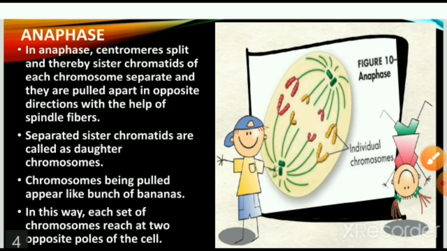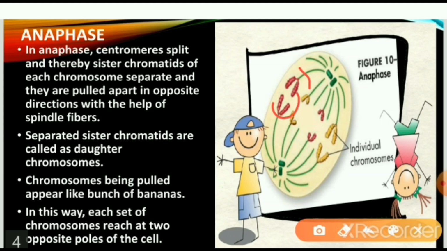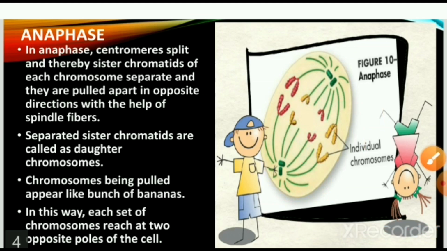Now again, with the help of the figure, we'll see the centromere here, the sister chromatids here, and the spindle fibers. They are pulled in the opposite direction. Now these two parts are called daughter chromosomes. They appear like a bunch of bananas here, individually. Then each set of chromosomes reaches the two opposite poles of the cell.